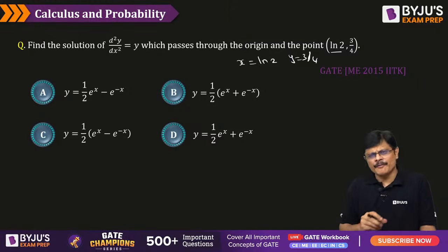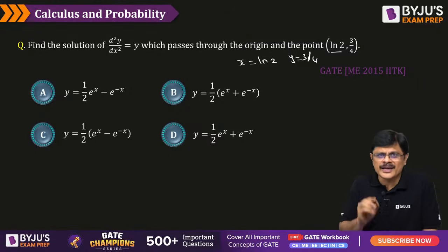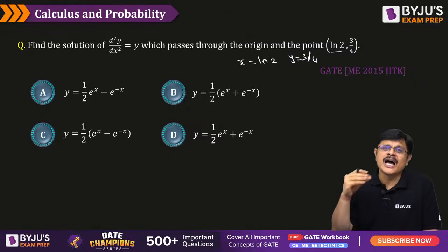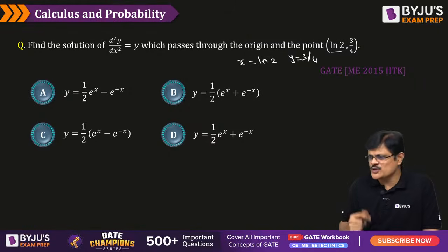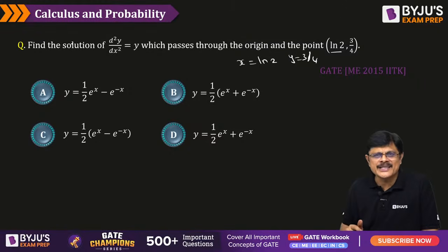Am I clear? Anyhow, for this particular problem, the verification method is the easiest method. We can do it, but let us solve the problem. First, let us at least get the general solution. After that, you can do guesswork. So we generally suggest at least write the general solution, then you can do your guesswork, my dear friends.